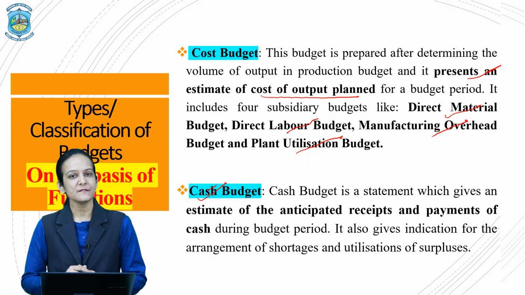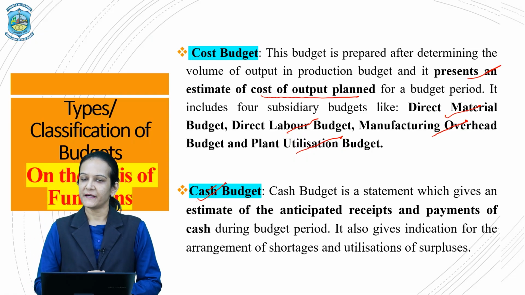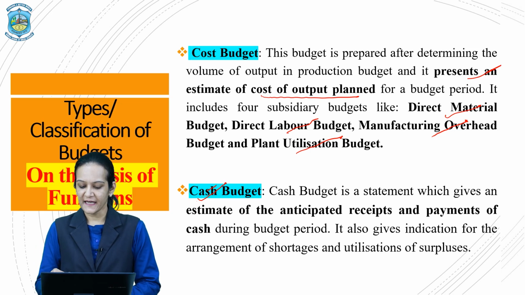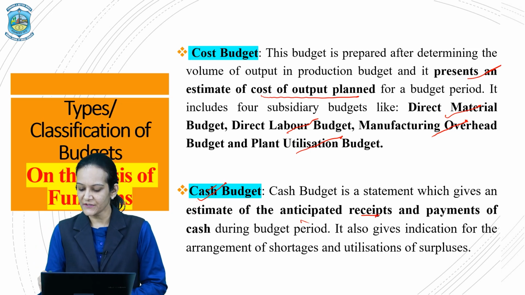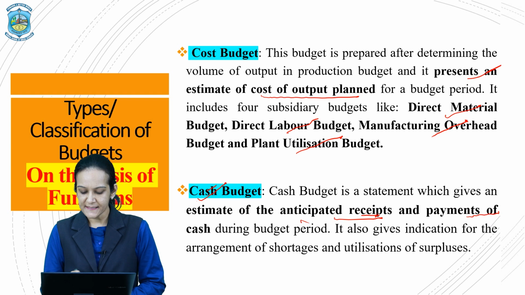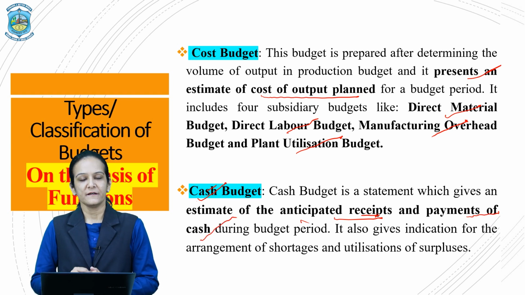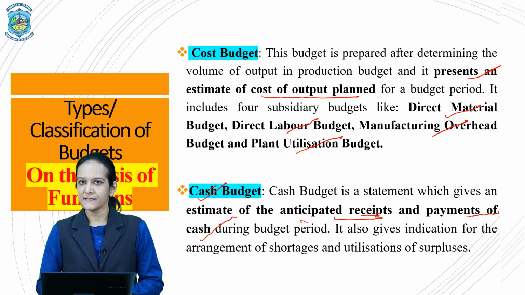Cash budget is a budget generally prepared by the finance department, and it is a statement which gives an estimate of the anticipated receipts and the anticipated payments within a given budgeted period. Remember, these are not the actual receipts or actual payments, they are just the projected figures.